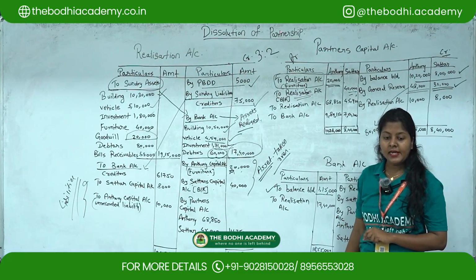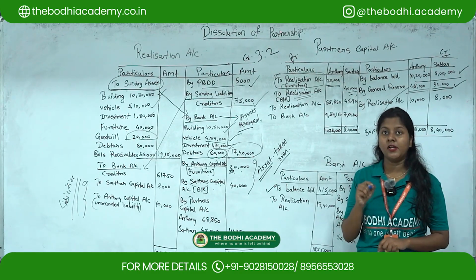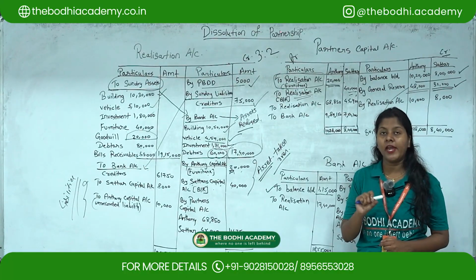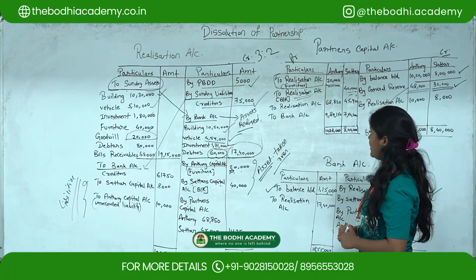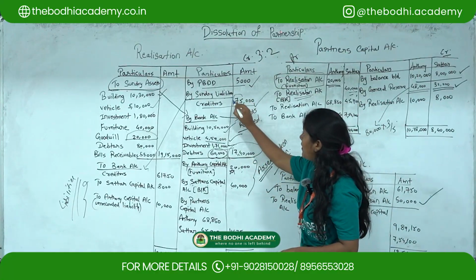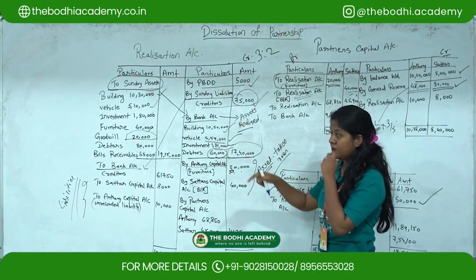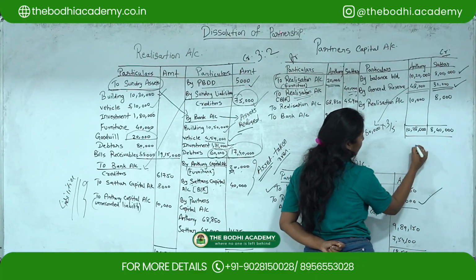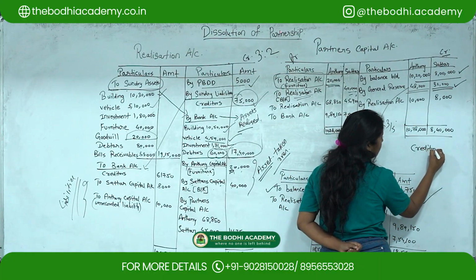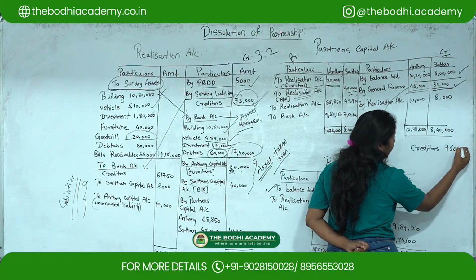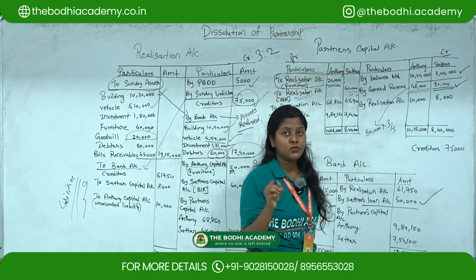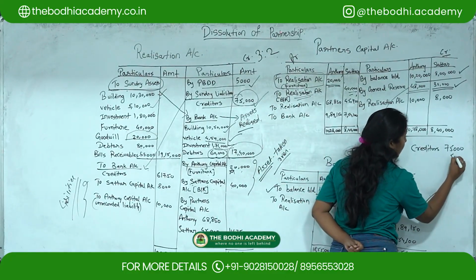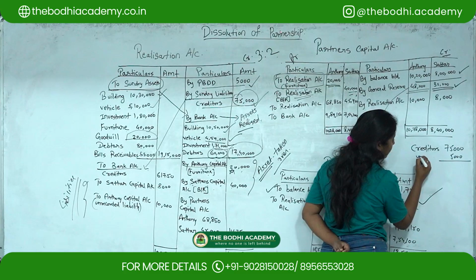Then creditors of 5,000 were untraceable and the remaining were paid at a discount of 8,250. Now if I see the creditors, the book value of the creditors was 75,000. Creditors of rupees 5,000 are untraceable, they didn't get it, so you have to minus the untraceable creditors.